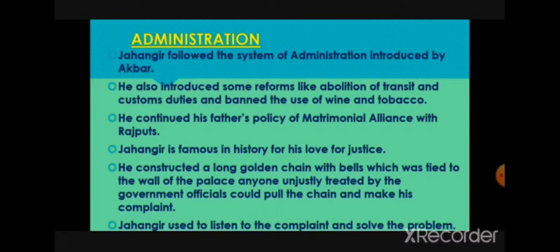Anyone unjustly treated by government officials could pull the chain and make a complaint. Jahangir used to listen to the complaint and solve the problem. He was considered a person who loved justice. He also hung a bell which could be pulled by anyone at any time for justice.